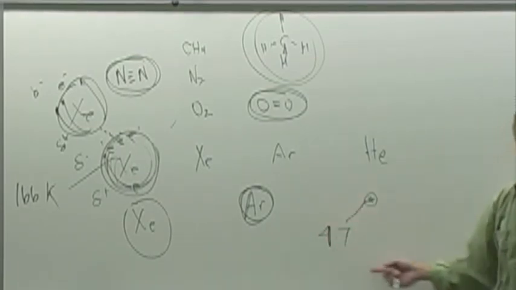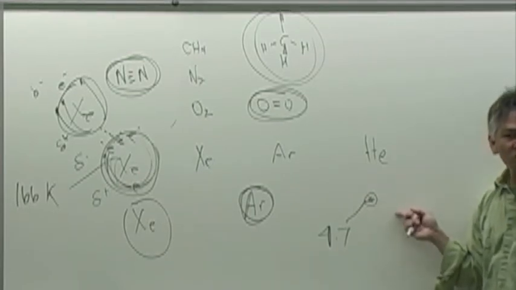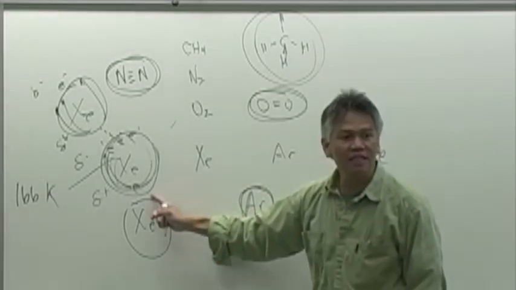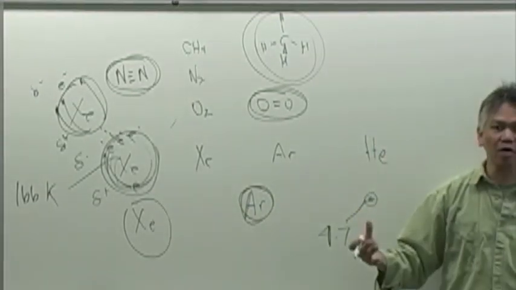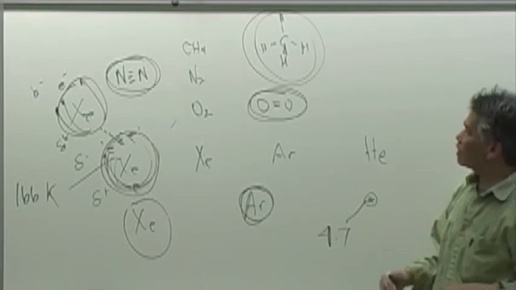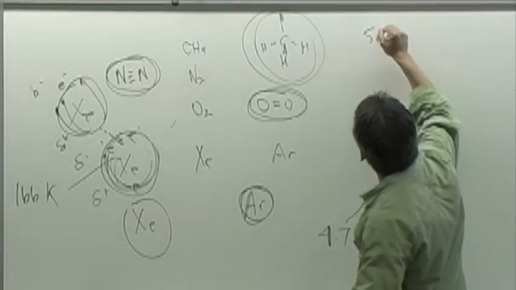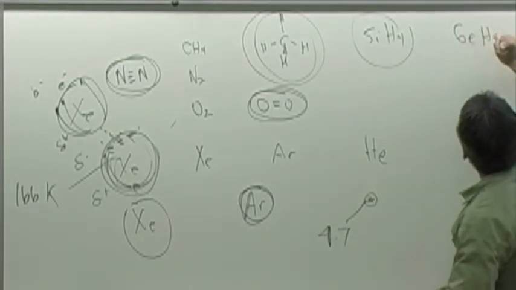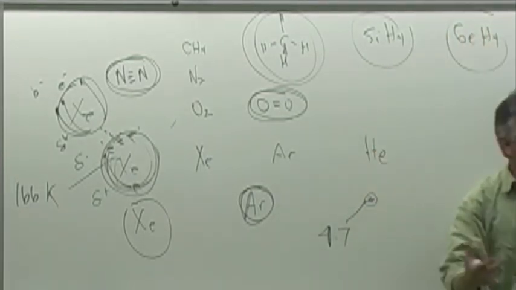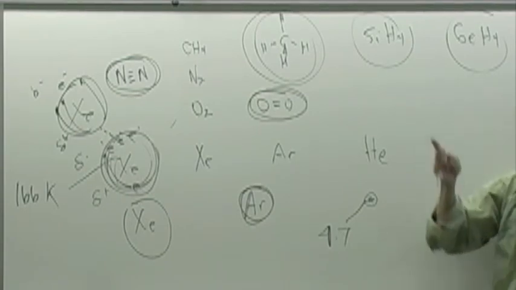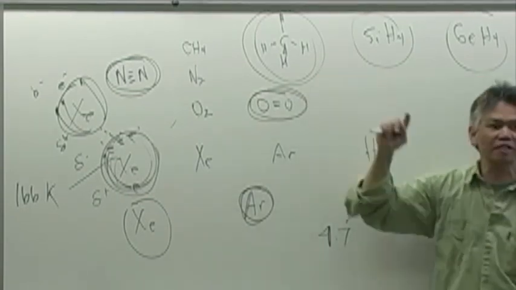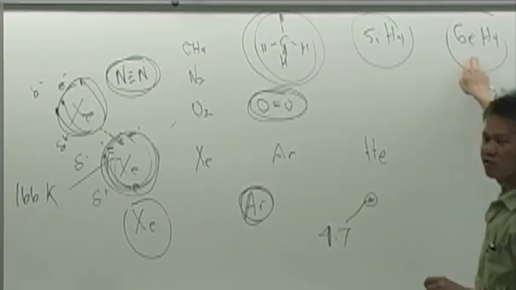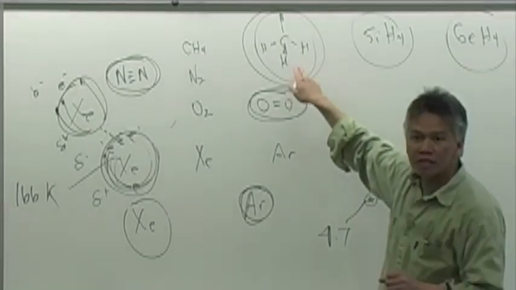It's much lower because the London dispersion force is weaker in helium than it is in xenon. It's a bigger chemical. Okay? So when you have a list of CH4, SiH4, GeH4, and the geometry is the same, the only difference is that one chemical is larger than the other, you can say that the highest boiling point will be GeH4, the lowest boiling point will be CH4.